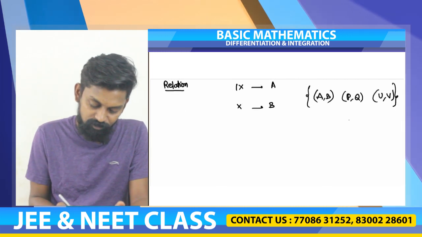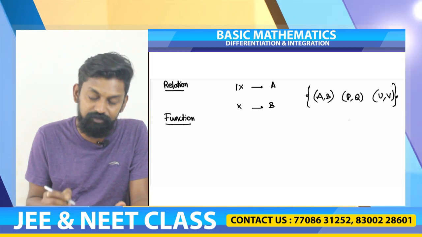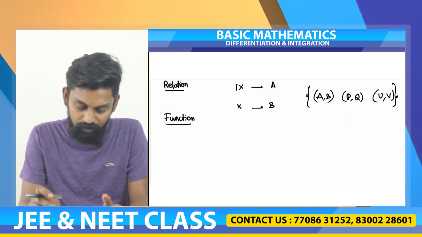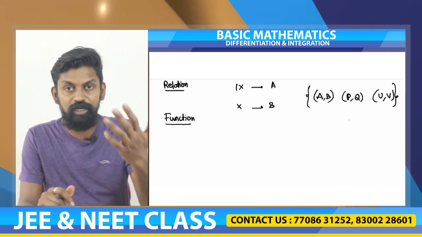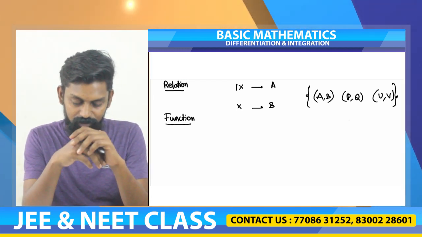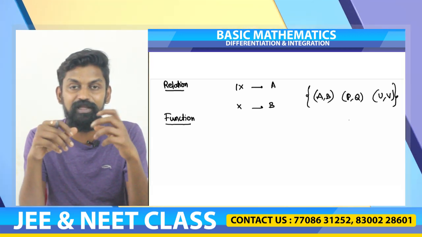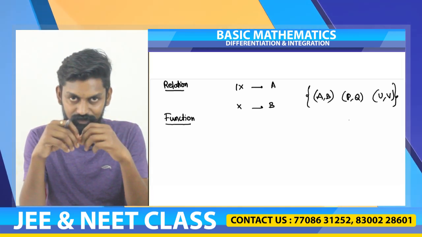So the next one is function. This is another term that we come across in our school. A function is also a relation between two sets, but how different is it from a relation? Just some time ago, we saw an example of siblings from class 9 to class 10.